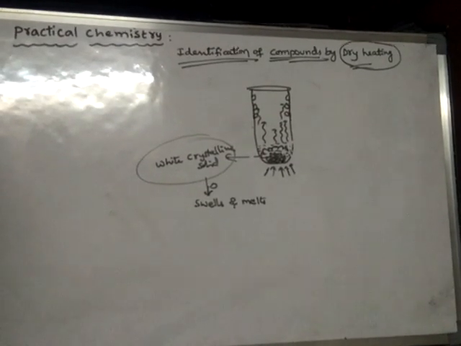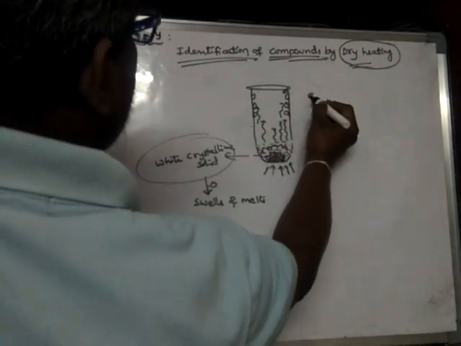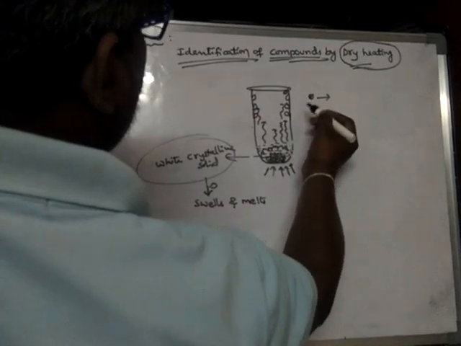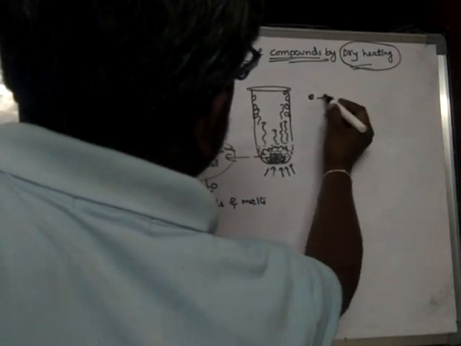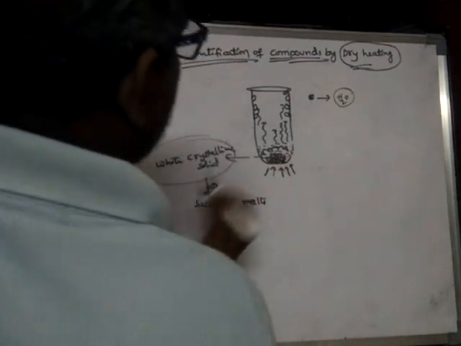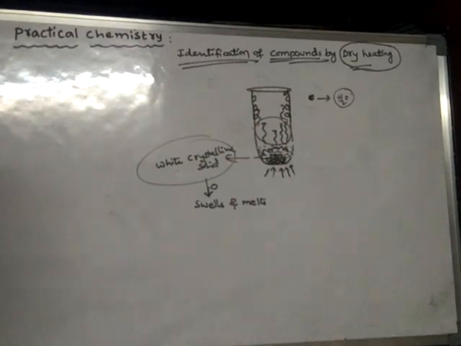Now we test these colorless liquid drops, and finally we find that the colorless liquid drops are water. So from this it is understood that these are water vapors.